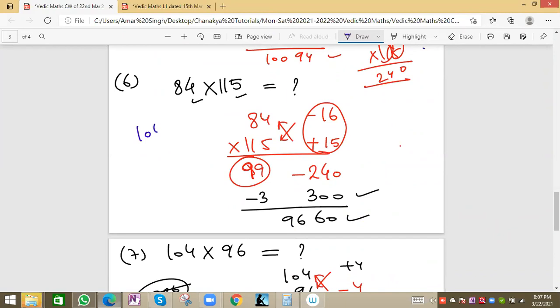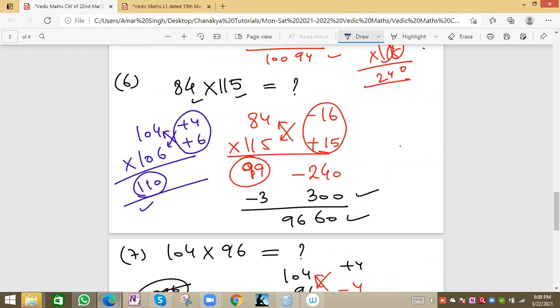But say, suppose we have 104 and the next value is 106, and you have to multiply. How much is it more than 100? 100 is the reference value near to 104. This will be plus 4 and plus 6. We do cross addition: 104 plus 6 is 110, and 106 plus 4 is 110. Both have the same value 110, which means our method is correct. Then 4 times 6 is 24. So 110, 24 will be the answer. This is added and this is multiplied.